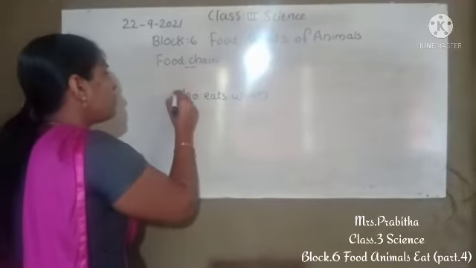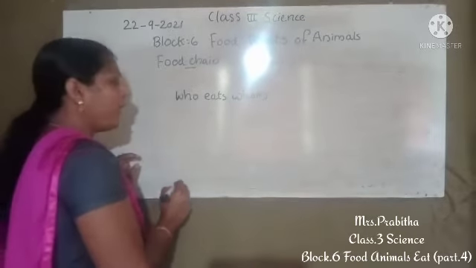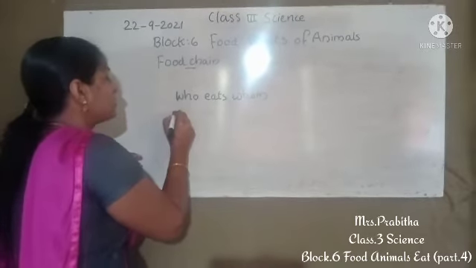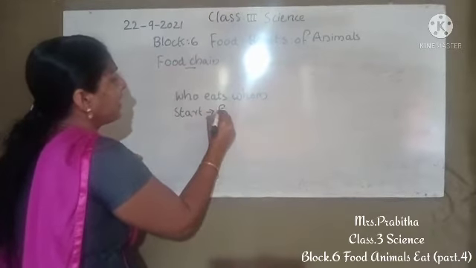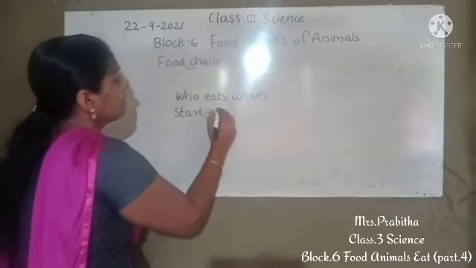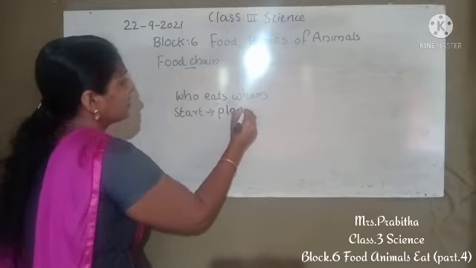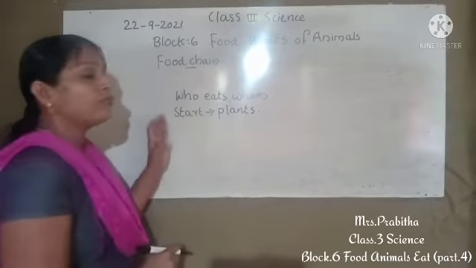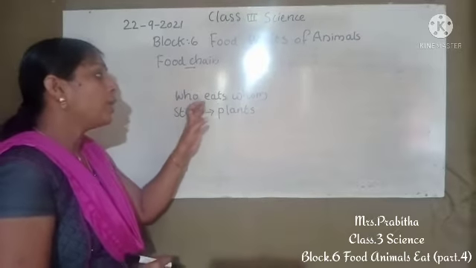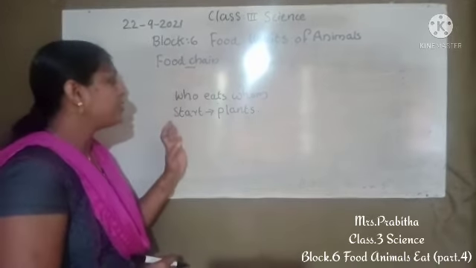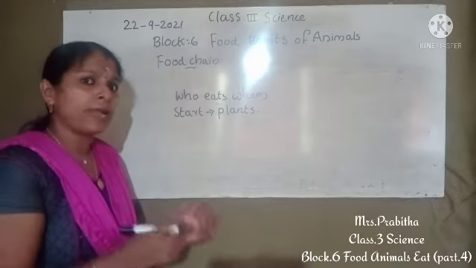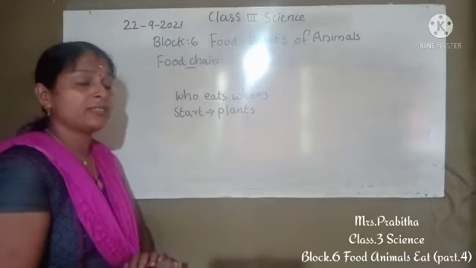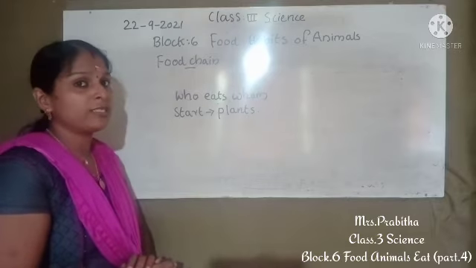A food chain always starts from plants. So what is a food chain? A food chain shows who eats whom. It always starts from plants. So we know the animals are eating plants. Plant eating animals, animal eating animal, all we studied.